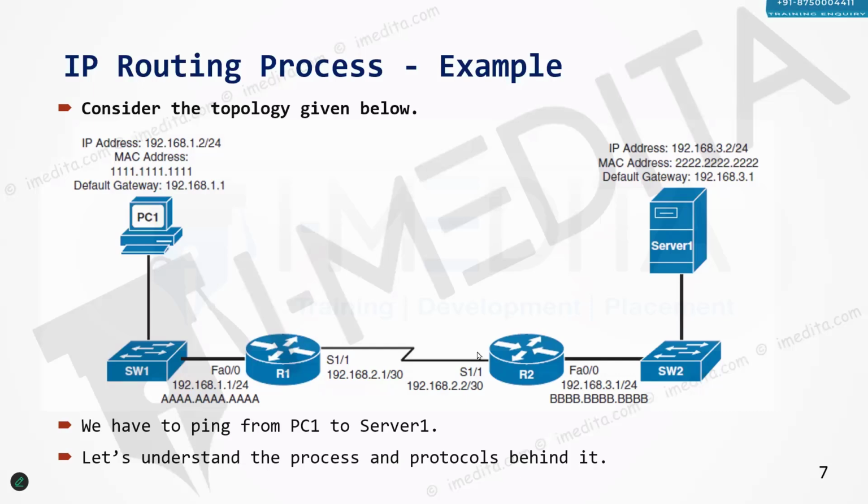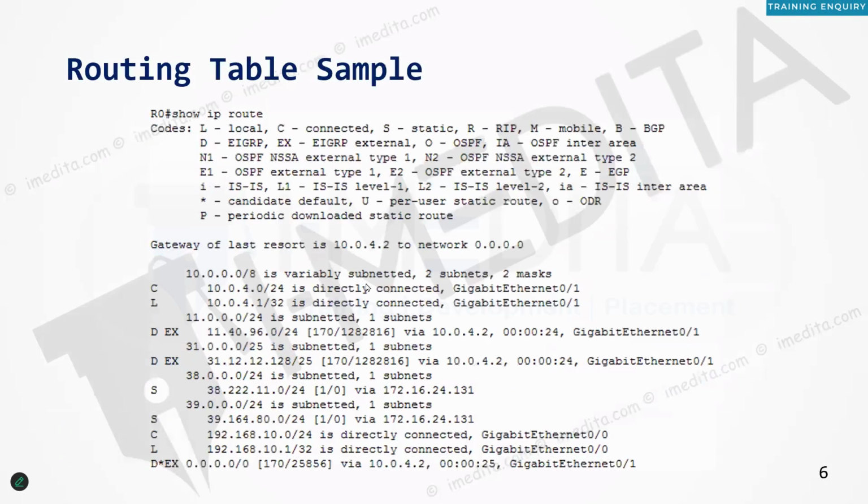I will give you a brief overview of all the things that you already know, like how the packet forwarding happens from PC to PC, from device to device, from one network to another network. We'll talk about the process of ARP, ICMP, Telnet, SSH, all those things. We'll discuss that in our upcoming class. This is just the introduction of routing.